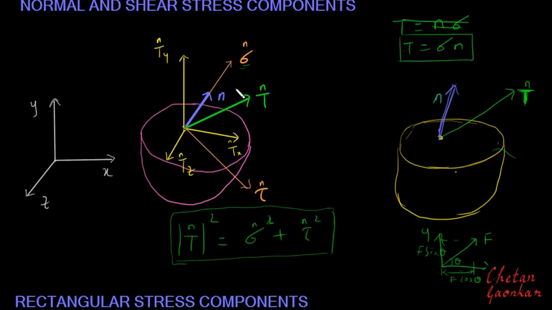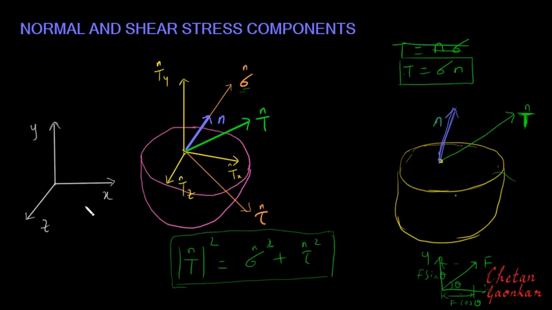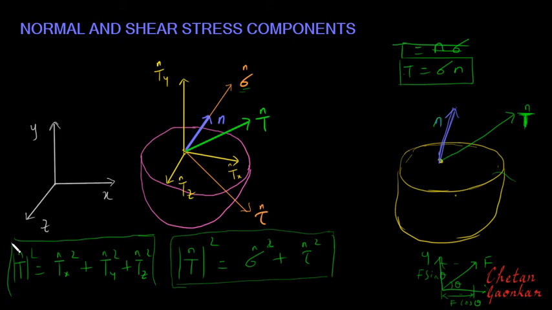Similarly, if I project it along the axes, I can write Tn squared as Tx n squared plus Ty n squared plus Tz n squared. So I have the option of resolving the resultant stress component the way I want, either along the axes, or along the normal of the plane and along the plane.